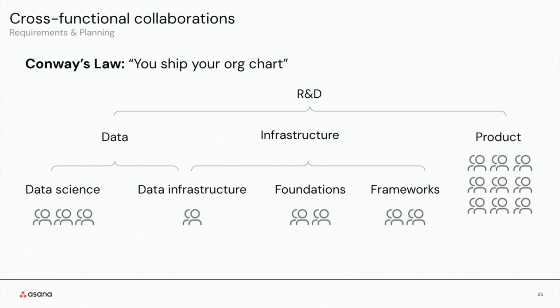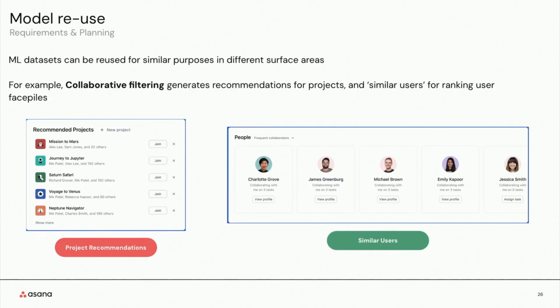So our approach here would be to work together with cross-functional partners, such as the Foundations and Frameworks team, to compute, store, and vend the ML data to the product teams in a way that involves minimal integration effort and reduced responsibilities expected from others. So we also want machine learning to be a force multiplier within the large product org. So this incentivizes us to build models that serve multiple purposes in different parts of the product.